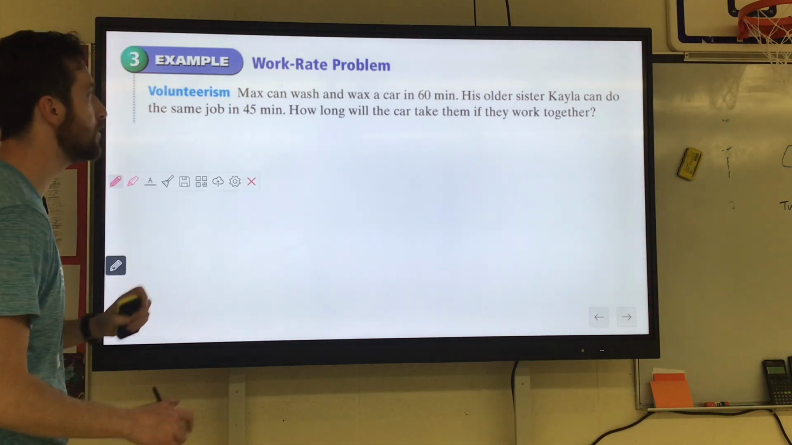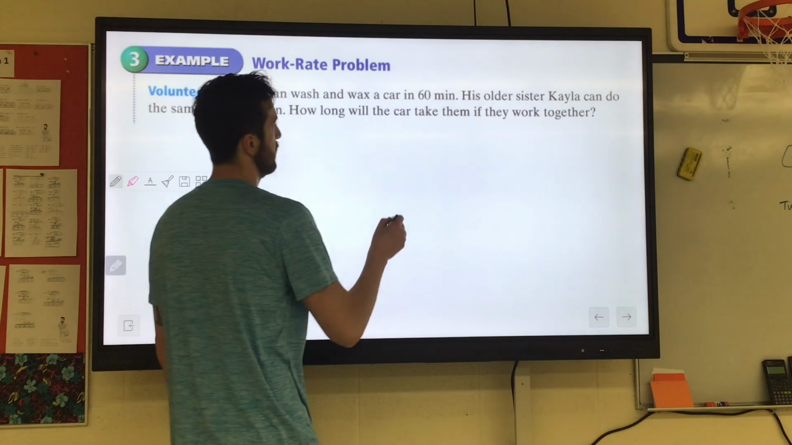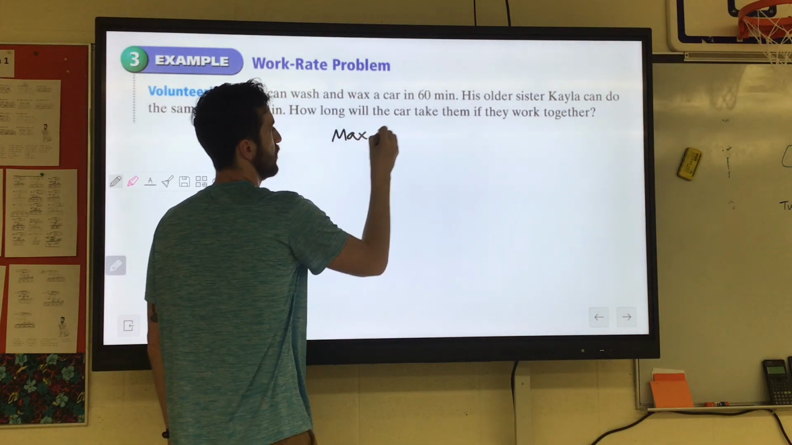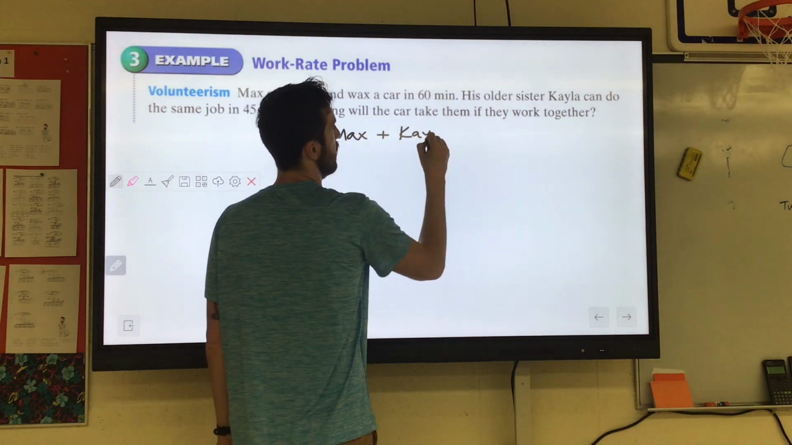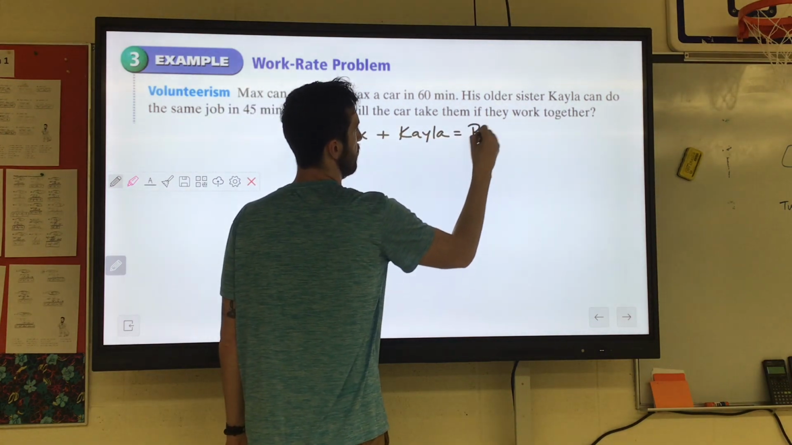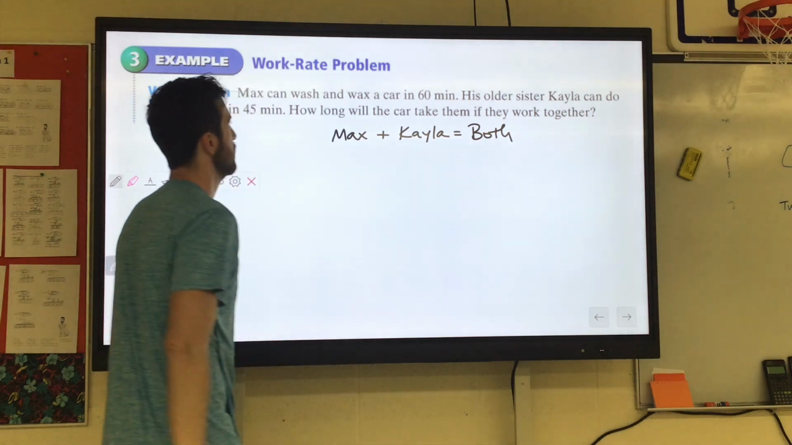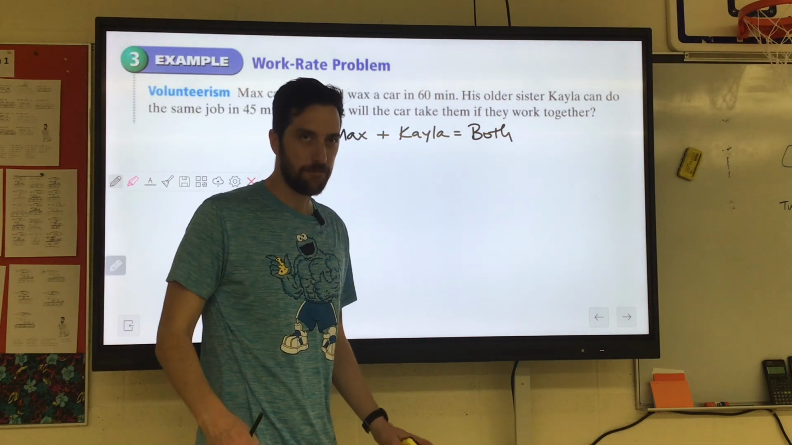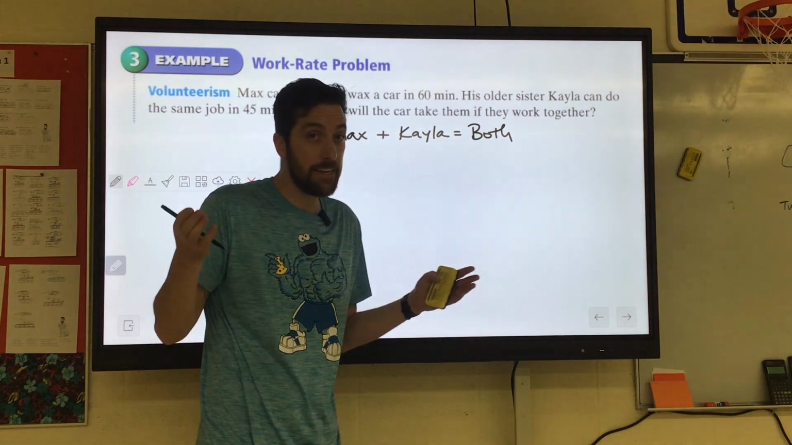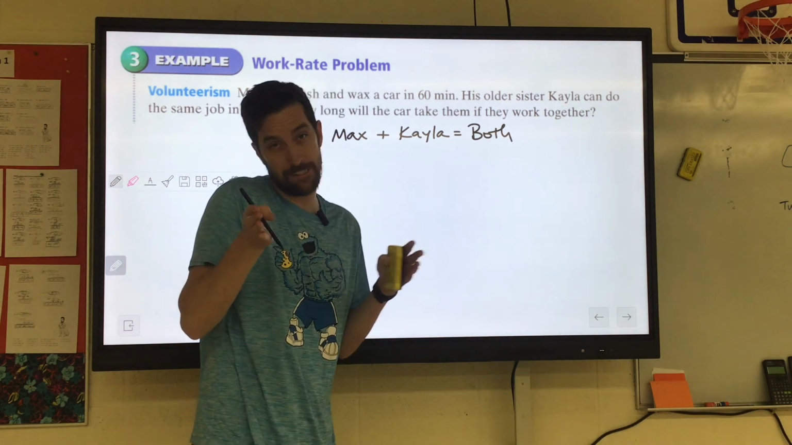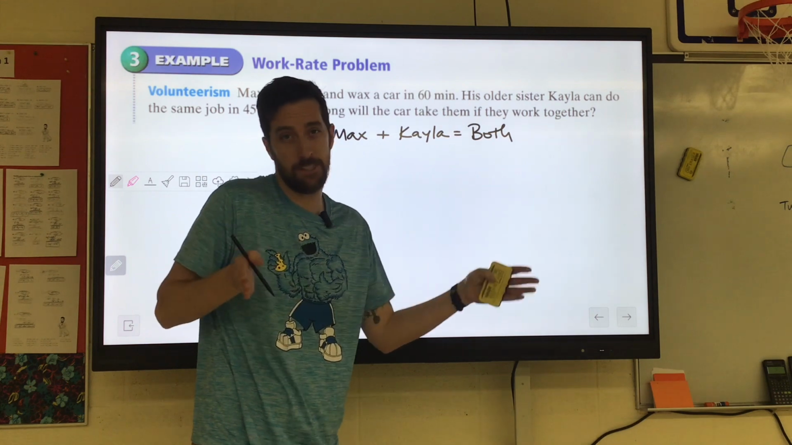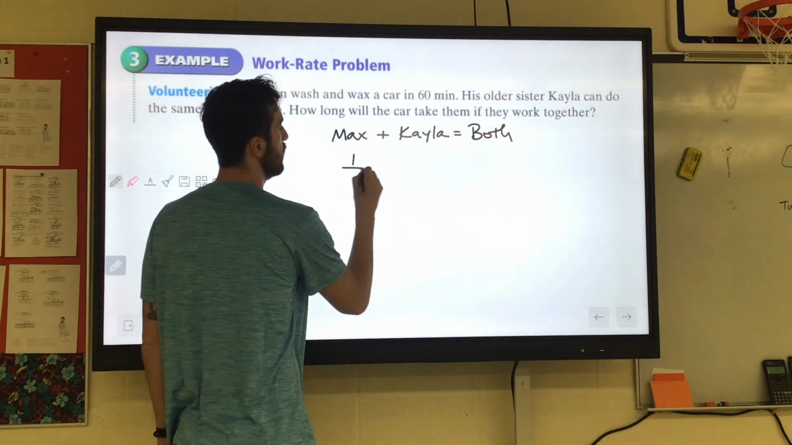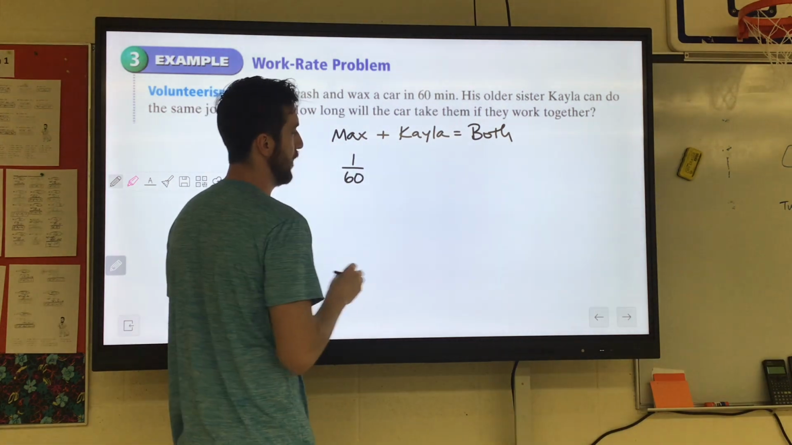So, it's always the same formula with this. In this case, who do we have? Max. We're going to have Max plus Kayla equals both. Now, it takes Max 60 minutes to wash the car. So we're going to write that as a fraction. Because every minute, he can technically wash 1/60th of the car, if it takes him 60 minutes to do it. So you put their rate in the denominator. So Max took 1, we're going to say 1 over 60 for Max.